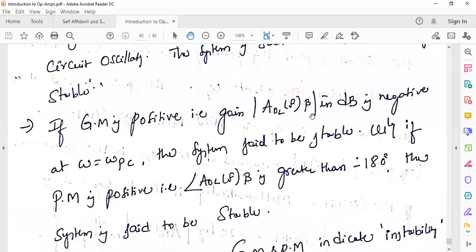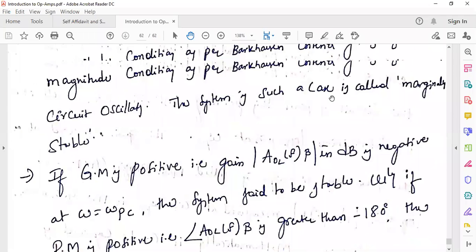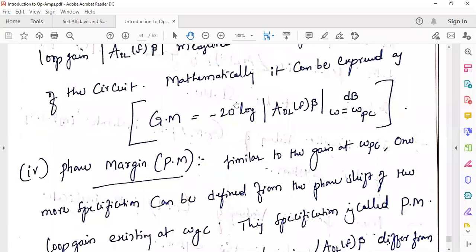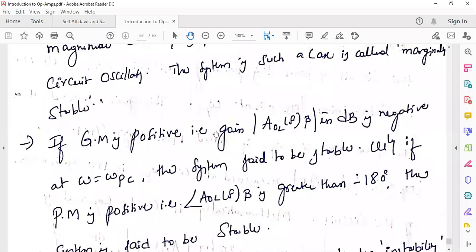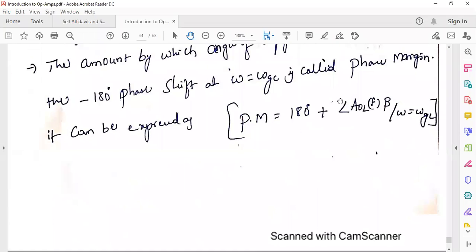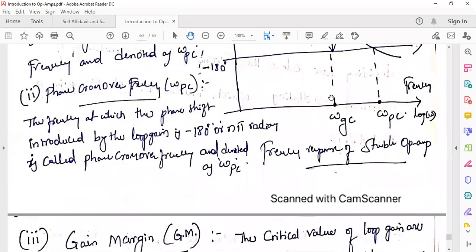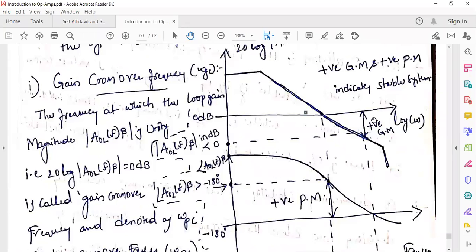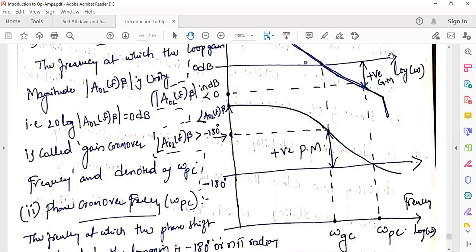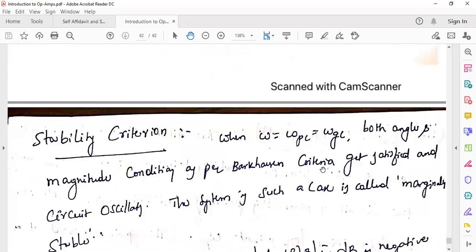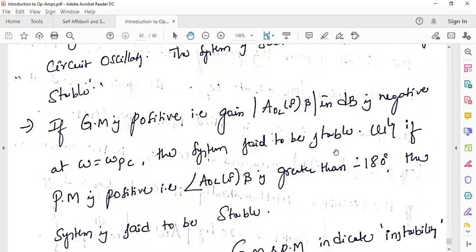If gain margin is positive, that is gain of loop gain in dB is negative, that means this entire term is negative. Minus of that negative is positive, right? GM is positive is nothing but gain of this loop gain in dB is negative at omega equal to omega c. At omega equal to omega c, right? So the system is said to be stable.